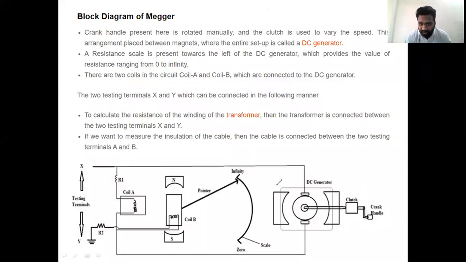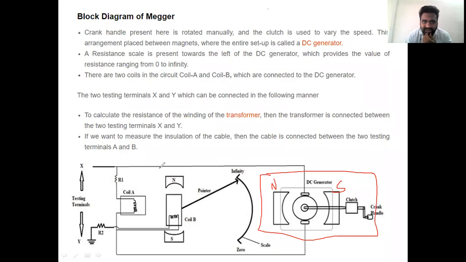See, this is one magnet; let us say this is the north pole and this is the south pole. This total setup is nothing but the DC generator setup. The resistance scale is connected to the left side of the DC generator, and the calibrated scale runs from infinity to zero. Coil A, we already said, is the current coil, and coil B is the voltage coil.